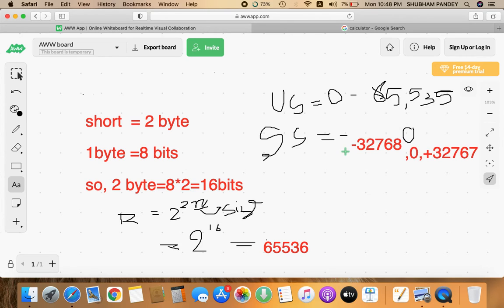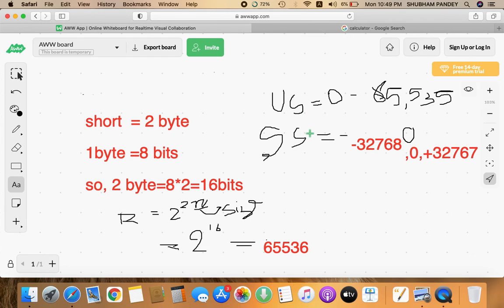See here, minus 32,768, then 0, then plus 32,767, because one value, the 0, is excluded from here. That's why all the numbers from negative 32,768 till positive 32,767 are going to be stored in the signed short data type.